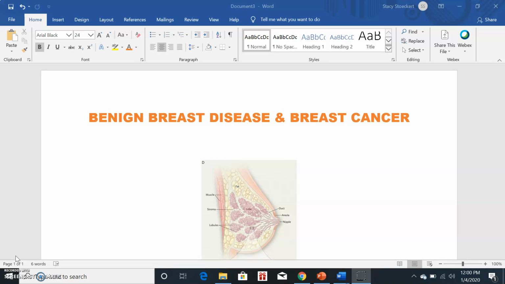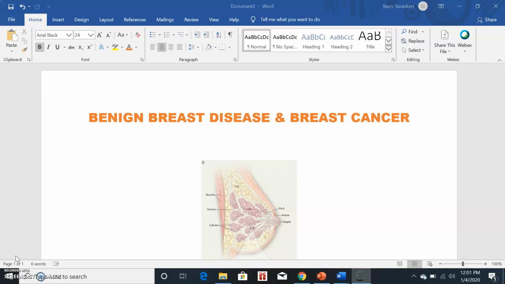Family history of breast or ovarian cancers in the first degree relatives such as your mother, sister, or daughter. Any radiation exposure to the chest. Being obese.